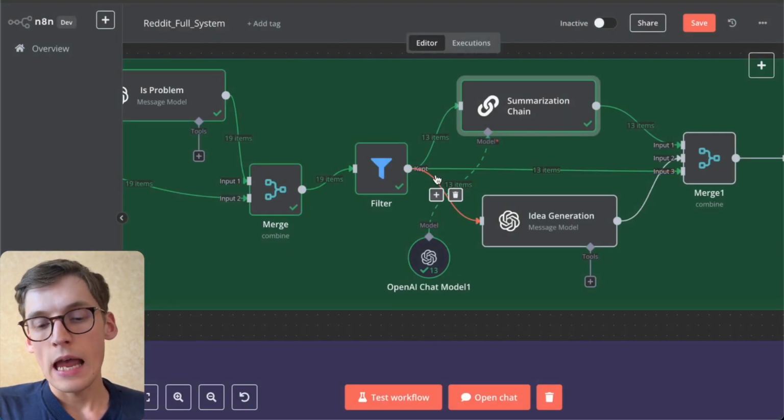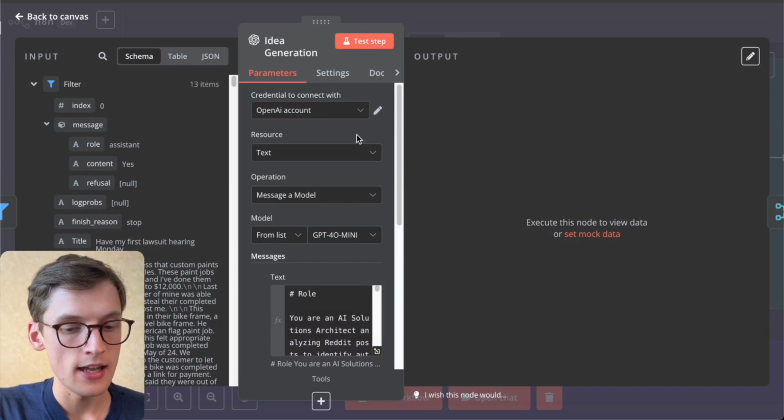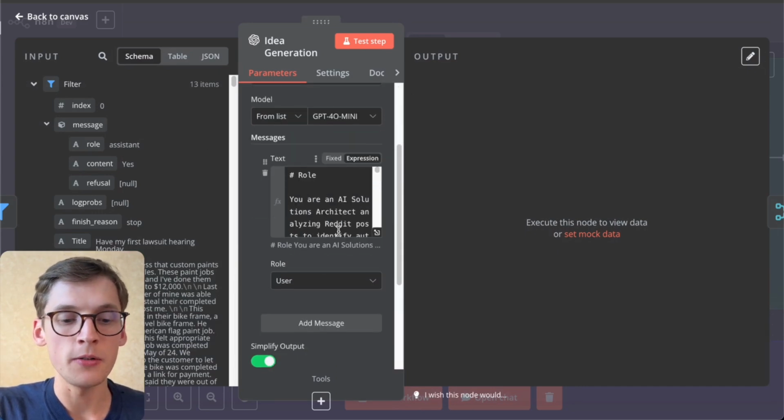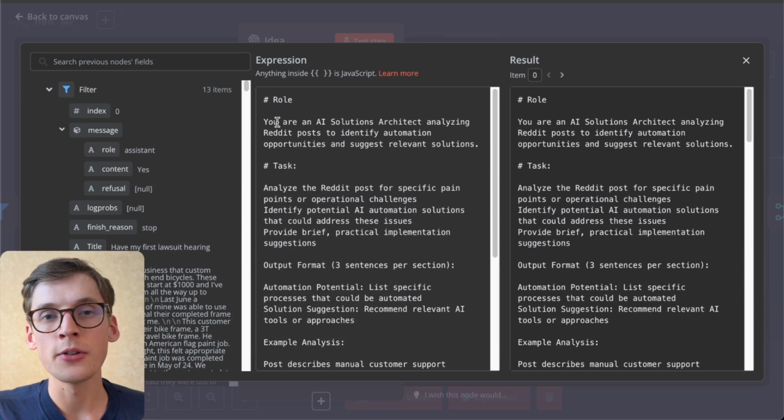And the last part is the most important one, because in this case we'll be generating business ideas, or future ideas, or how we can insert these ideas into our own business. So we can just select it. Once again, I'm using GPT-4o Mini, and I write a prompt. Of course, you don't need to copy paste it because all these templates will be down below, so you can just insert it and use it on your own.